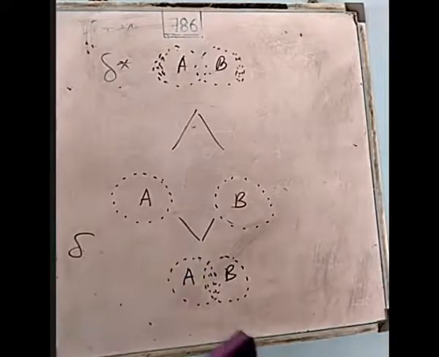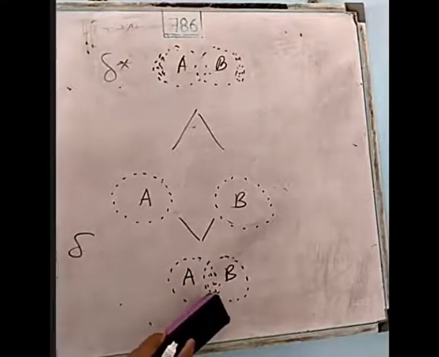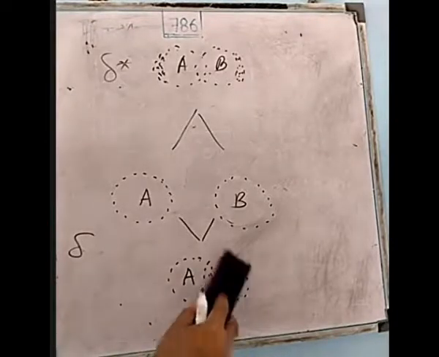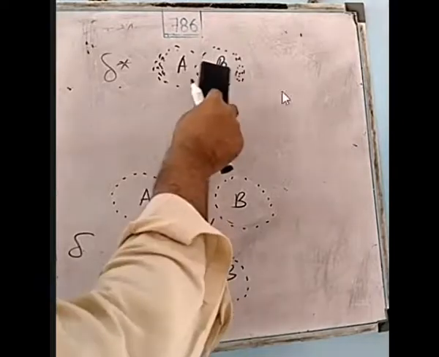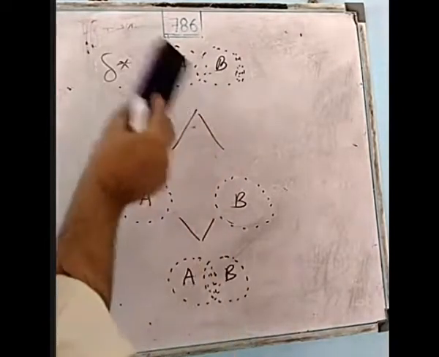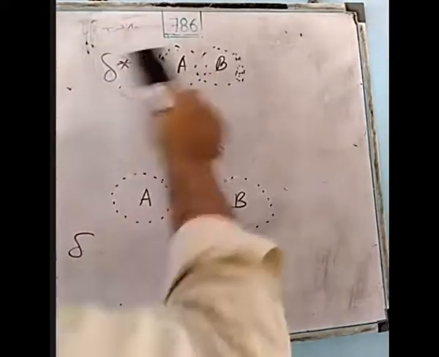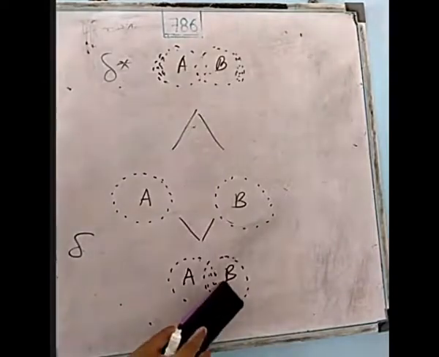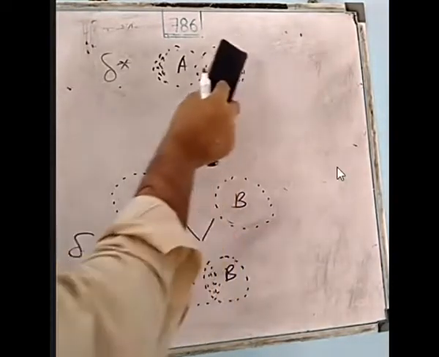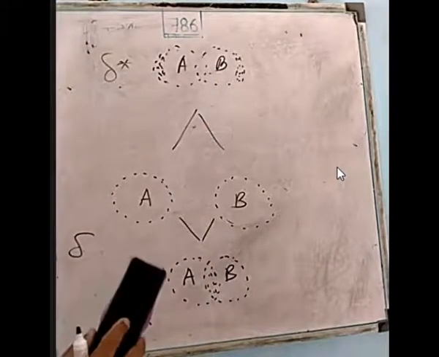Bonding orbital, anti-bonding orbital. This is the situation of the bonding orbital, where the concentration of electrons lies between the two atoms. And here is the concentration of electrons in the anti-bonding orbital. In the molecular orbital, the probability of finding the electrons lies at the two ends of the molecule, not between the two atoms. Is it okay? Now is it a clear thing?